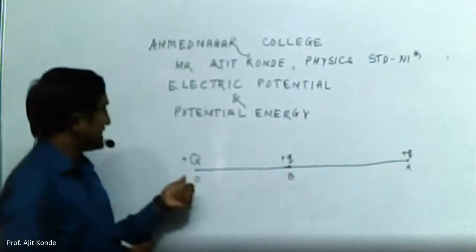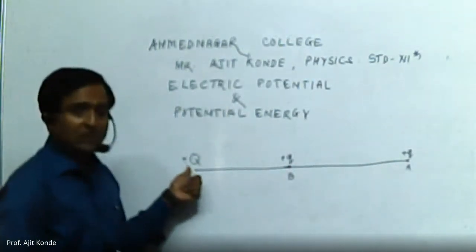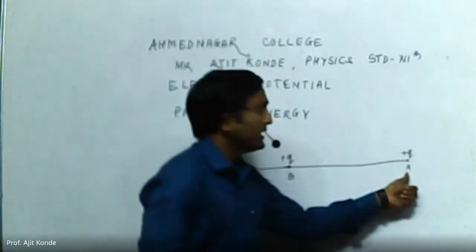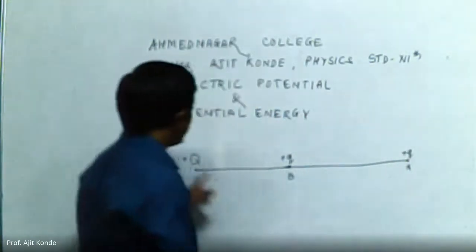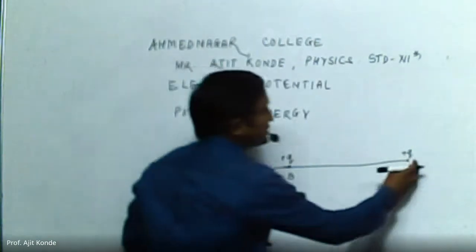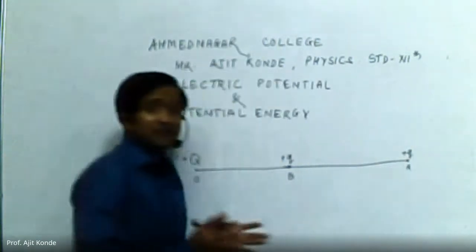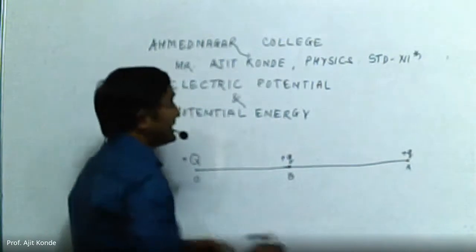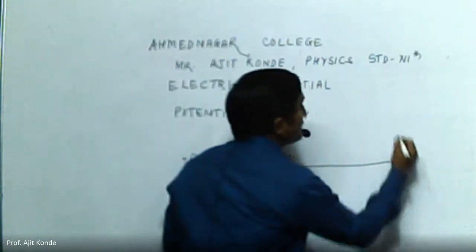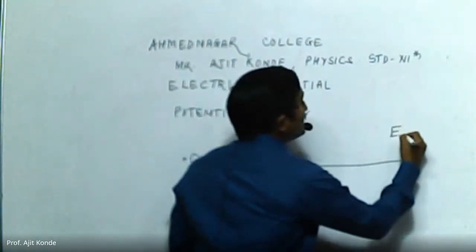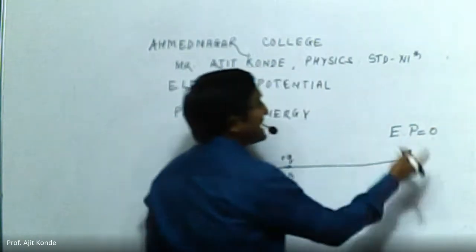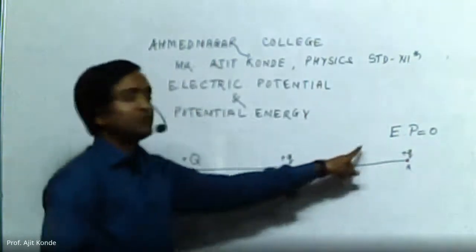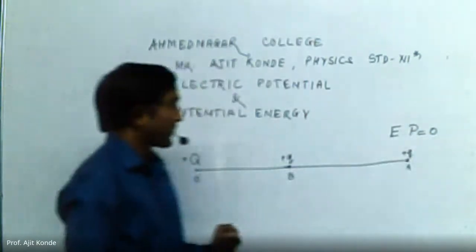The electrostatic field of the capital Q charge at point A is nearly negligible or zero. Therefore, the force due to this capital Q charge on the small q charge is very negligible. Therefore, electric potential at this point is zero. We can say that if an object is at infinity, its electric potential is zero.